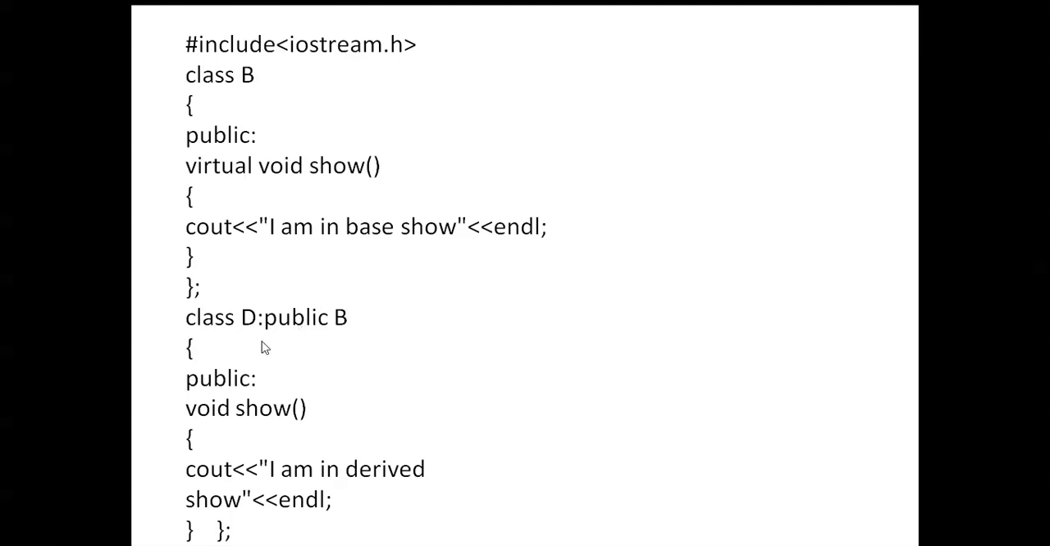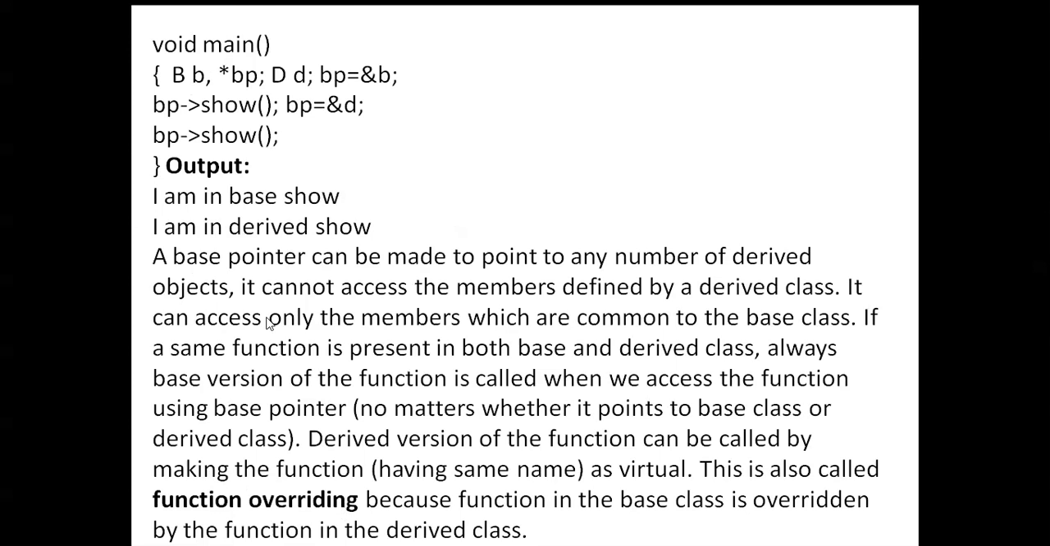We are using single colons. That is the communication between base class and derived class. I am in derived show. And here you can see the void main function. B, the base class, is assigned with an object small b and star BP, and derived class D is assigned with an object D. Next, BP ampersand D, here show. Next D. Output: I am in base show and I am in derived show.